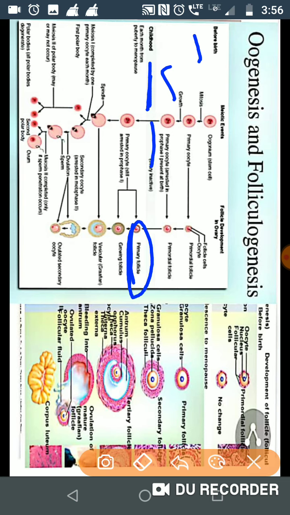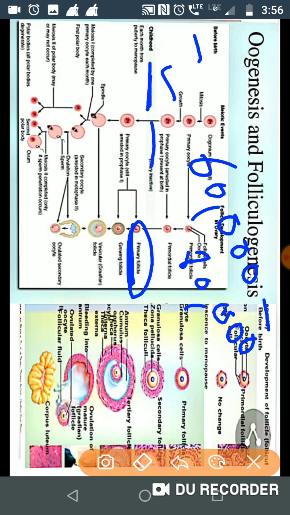Puberty is the phase when a female starts producing ova, or attains maturity. Till puberty these primary follicles degenerate, and at puberty only 60,000 to 80,000 remain. Later they also degenerate at various times, and lastly only 450 primary follicles remain.